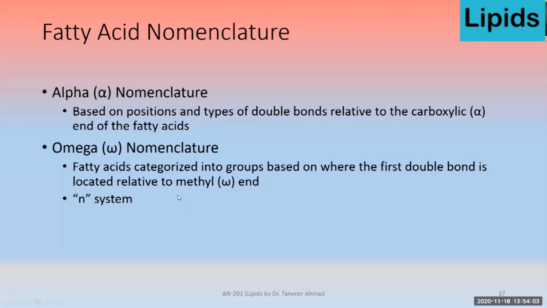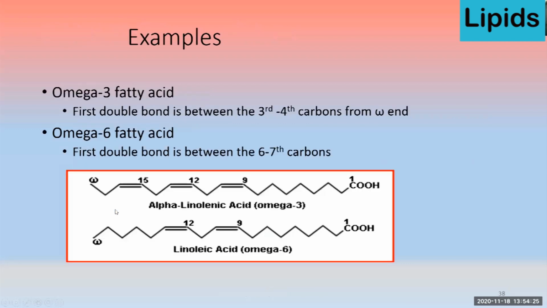If we name the fatty acid from the methyl end side, that methyl end side is known as omega nomenclature, and that is known as the N system of nomenclature, or giving names to the fatty acid. So fatty acids are categorized into groups based on where the first double bond is located relative to the methyl end group, and that is known as the N system. Now look at this. We have three types of fatty acids: omega-3, omega-6, and omega-9 fatty acids.